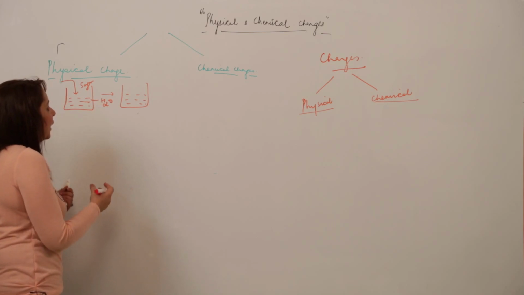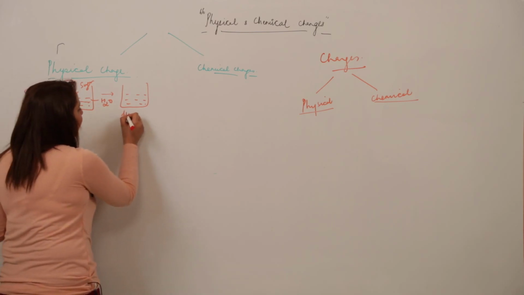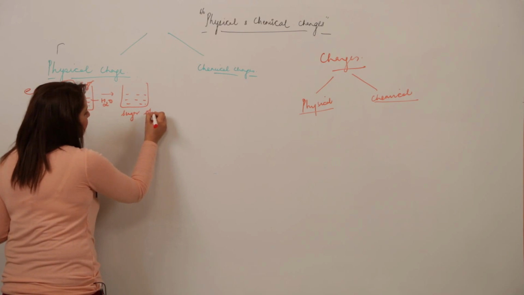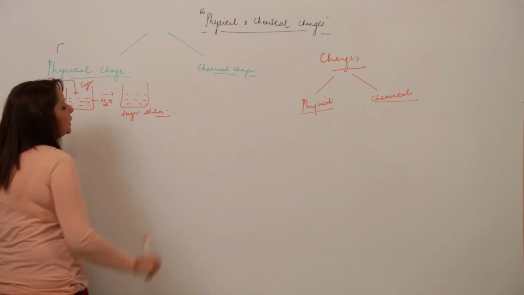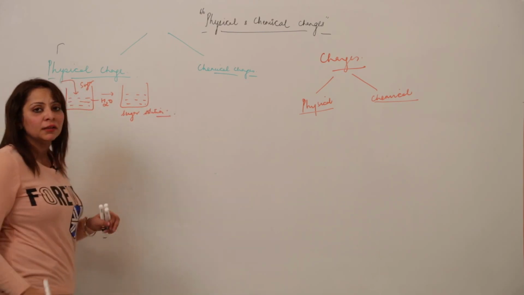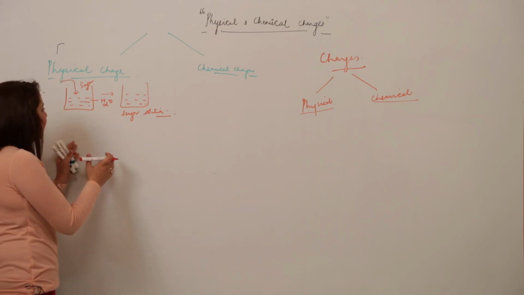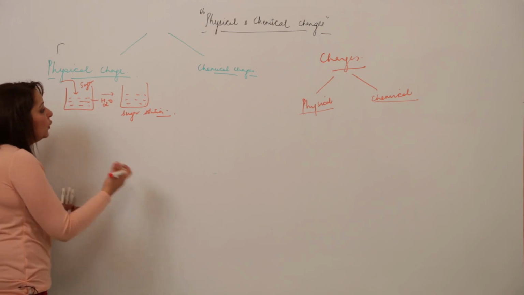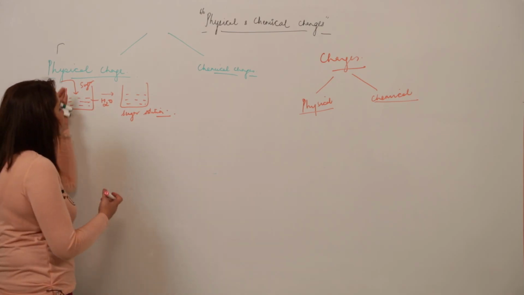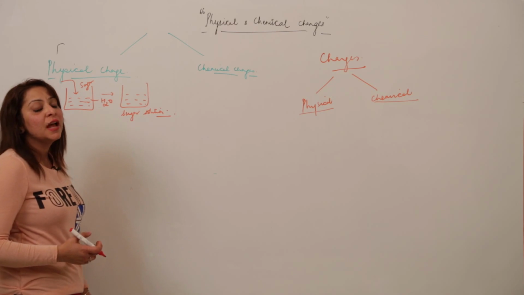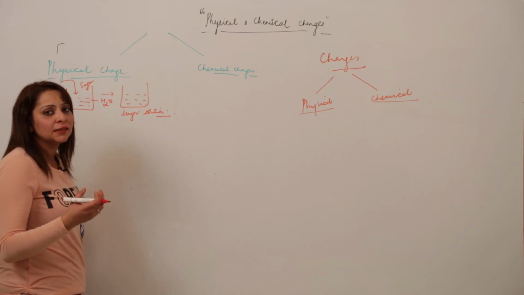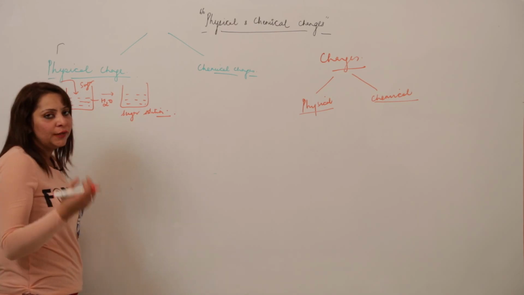Now it has become a sugar solution and its taste will be sweet. Earlier it was tasteless, with no sweet or bitter taste, but after adding sugar it became a sugar solution and started tasting sweet.